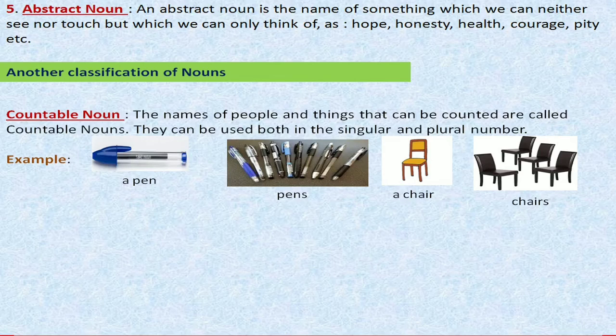Like a pen, if the pen is in the singular number, we call it a pen. If the pens are in plural number, we call it pens. Like the same, a single chair is called a chair. If there is more than one chair, we call it chairs.